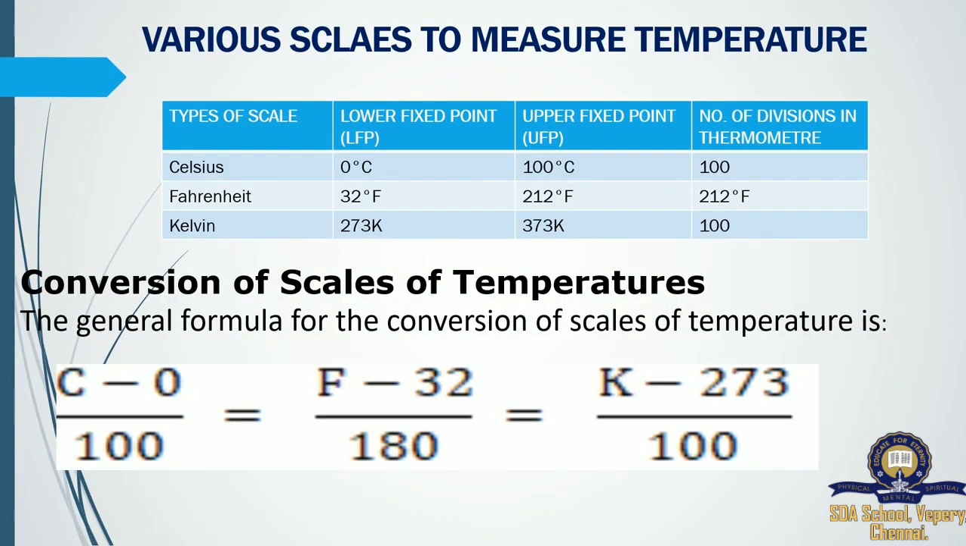Here we have various scales to measure temperature. The first one is Celsius. Here the lower limit is 0 degrees Celsius and the upper limit is 100 degrees Celsius, so the number of divisions in the thermometer is 100. Next, the Fahrenheit scale. Here the lower fixed point is 32 degrees Fahrenheit and the upper fixed point is 212 Fahrenheit, so there are 180 divisions. Next, the Kelvin scale. In the Kelvin scale, the lower fixed point is 273 Kelvin and the upper fixed point is 373 Kelvin. Number of divisions, we have only 100.